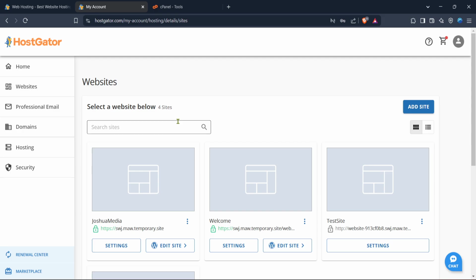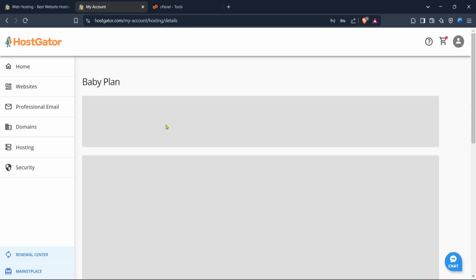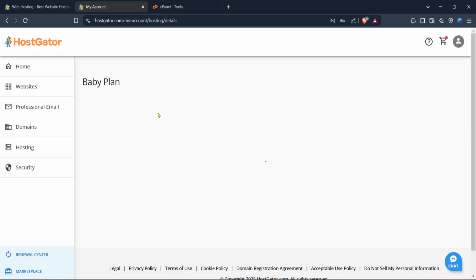Now direct your attention to the sidebar or navigation menu to find an option that says Website. Select this option. You should now be in the section where your current websites are listed. It's a neat overview of everything you've got hosted so far.